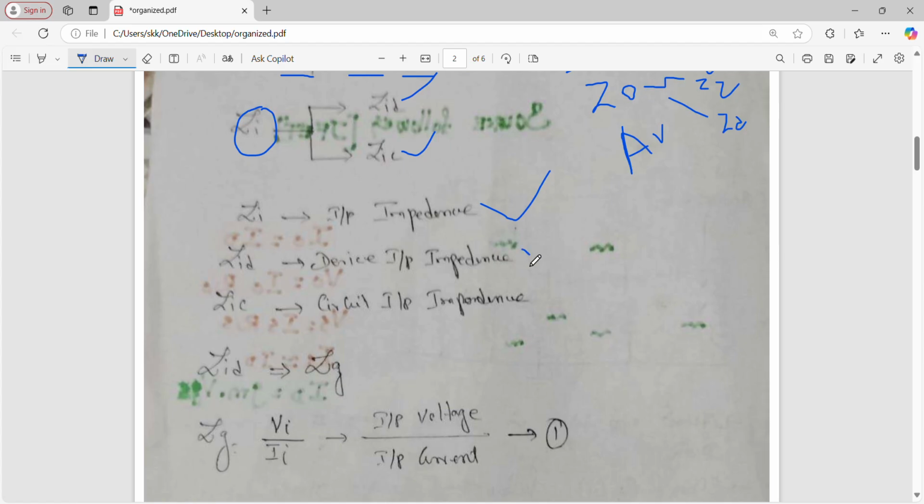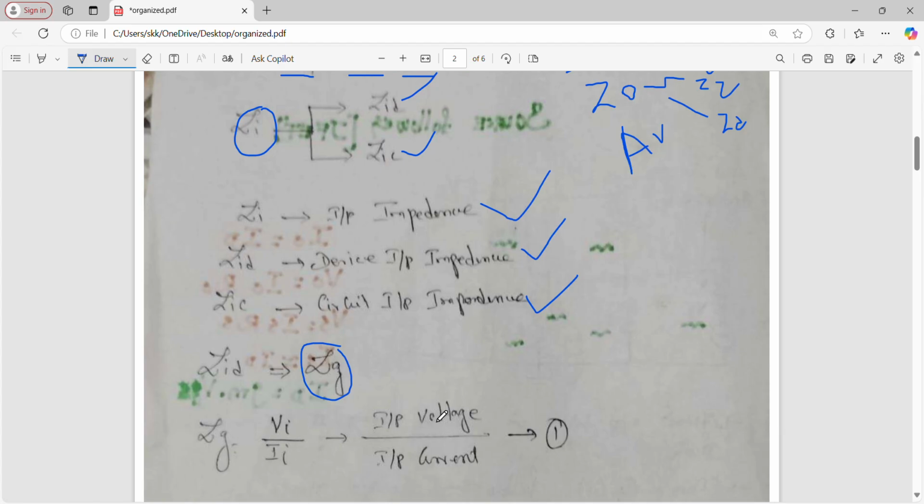What have they written here? Zi is nothing but input impedance. Zid is nothing but input device impedance. Zic is nothing but input circuit impedance. Are you clear? Right. Now listen, Zid is nothing but device input impedance. What is the device? The device is nothing but only ZG, that is the gate. There is nothing else, right? This is ZIG.